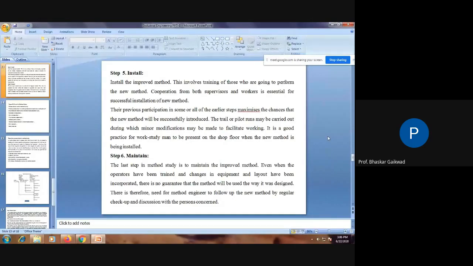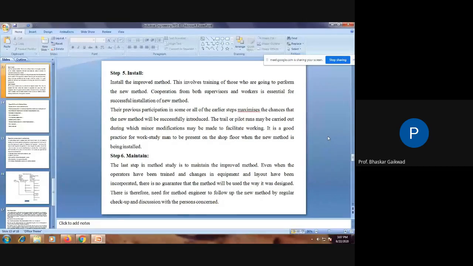In order to keep the present methods for manufacturing the product going smoothly, you have to check frequently and maintain, so that there is no effect on cost, production, and productivity. Even when the operators have been trained, changes in equipment layout have to be incorporated. Once the operator is trained, changes in equipment, jigs, fixtures, or tooling also have to be incorporated.